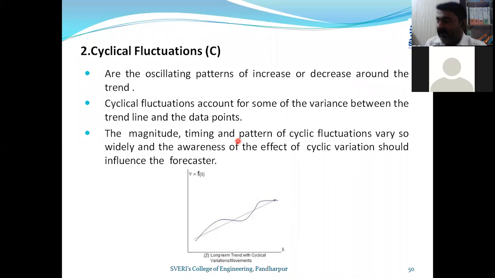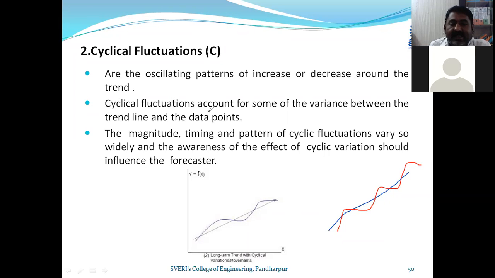Let us proceed further, friends. Cyclical fluctuation, this also we have discussed somewhat yesterday. These are the oscillating patterns of increase or decrease around the trend. You see here the trend line is constant. I will say this is my one trend line, and now you can see the oscillating patterns. I have shown exactly the same now.